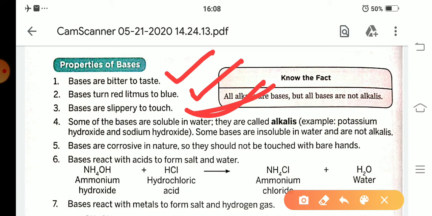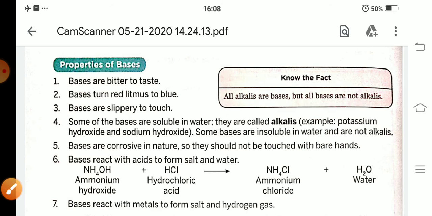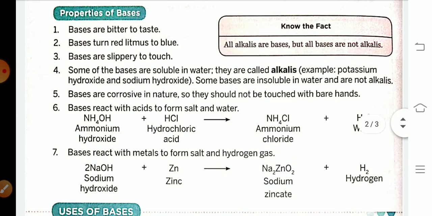Next, some bases are soluble in water, and bases which are soluble in water are known as alkalis. For example, potassium hydroxide and sodium hydroxide. Some bases are insoluble in water. Bases are corrosive in nature, so they are not to be touched with bare hands. These are some physical properties of bases.